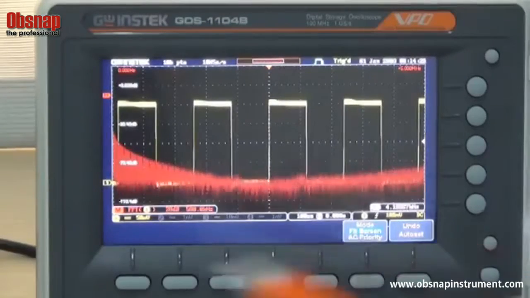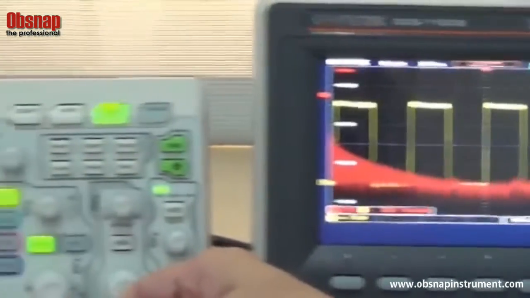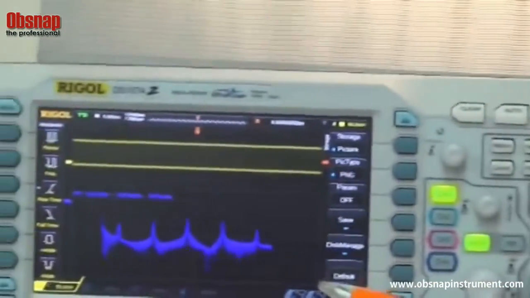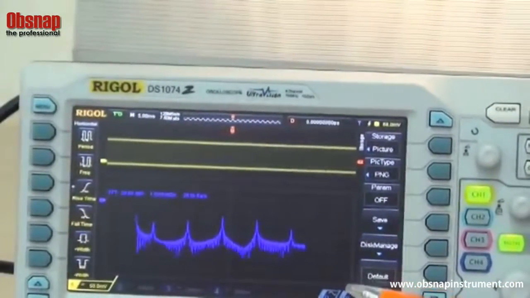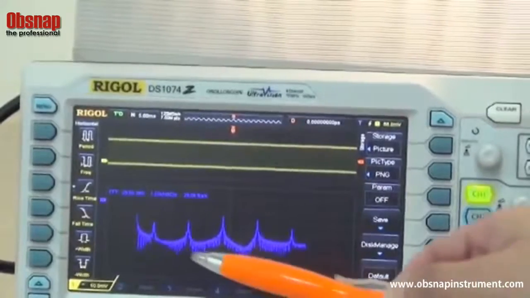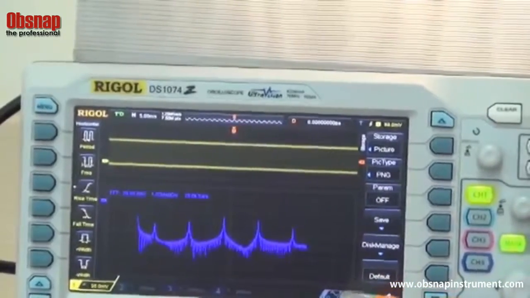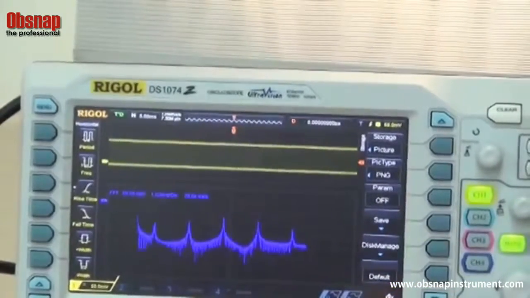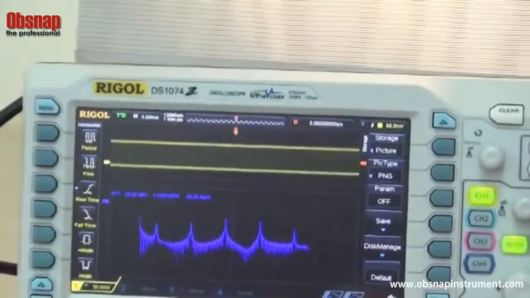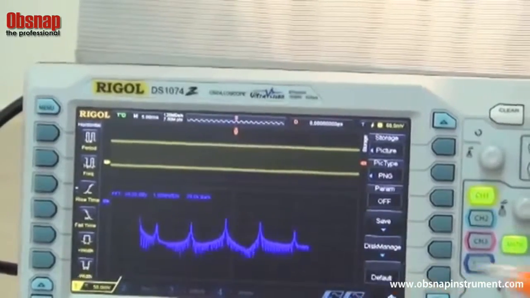For DS1000Z oscilloscope, the lack of sufficient FFT display points makes it very limited in observing waveforms. On top of that, DS1000Z is very slow in waveform update rate.